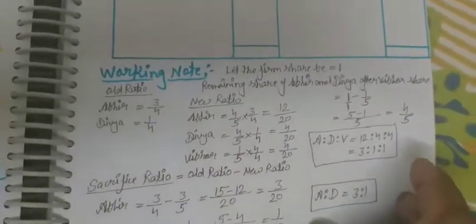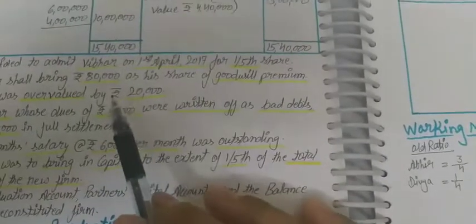Now the share of goodwill. So goodwill of 80,000 is being brought. So first we should distribute it in the sacrifice ratio. So according to this, if we are distributing the goodwill, this is the first concept related to goodwill.